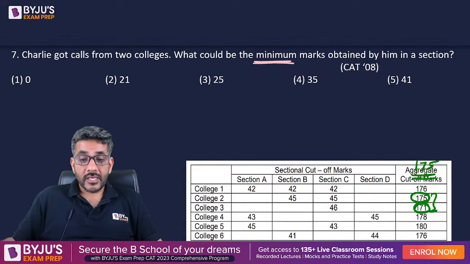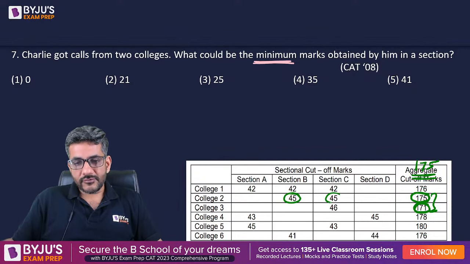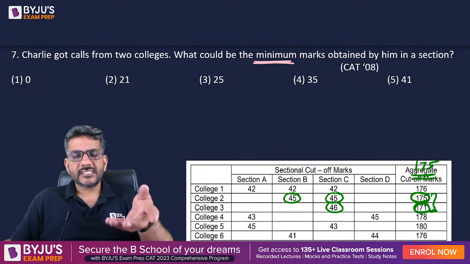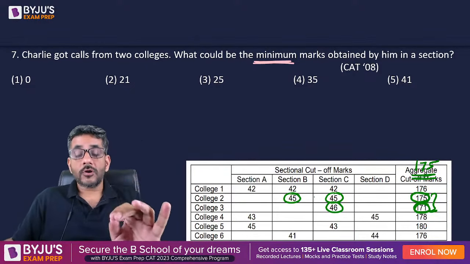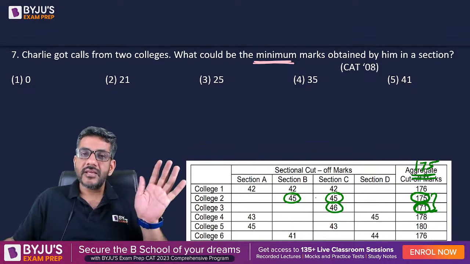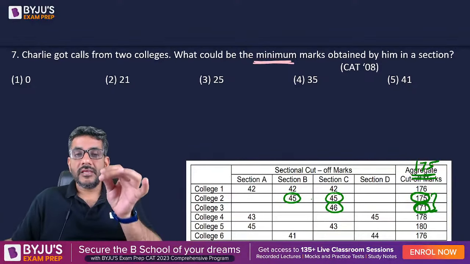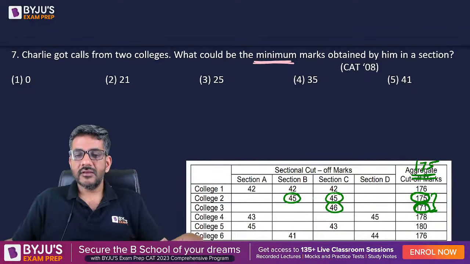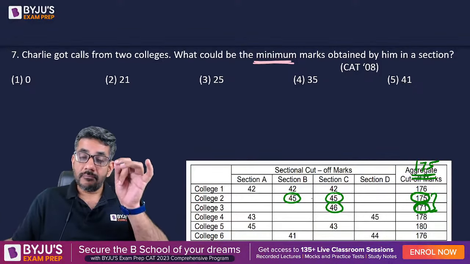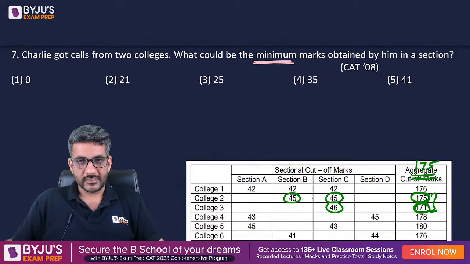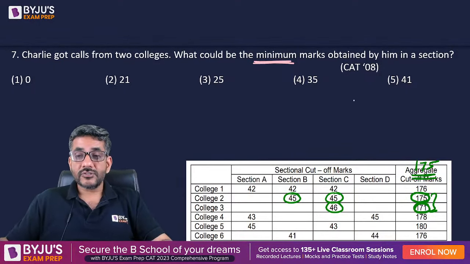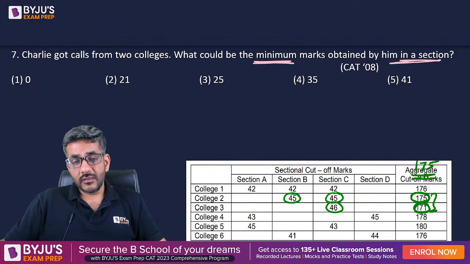Plus, he will also have to clear the cutoff of section B. He will also have to clear the cutoff of section C as well, right? Then in section A and D, whatever he scores, that's okay. His overall score should be minimum 175. In section B, his score should be minimum 45. In section C, his score should be minimum 46. In that case, he will get a call from college 2 and college 3. We want to minimize his score in a section, right?